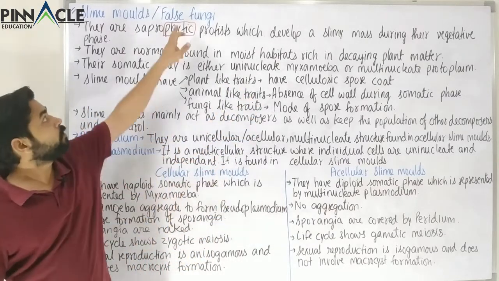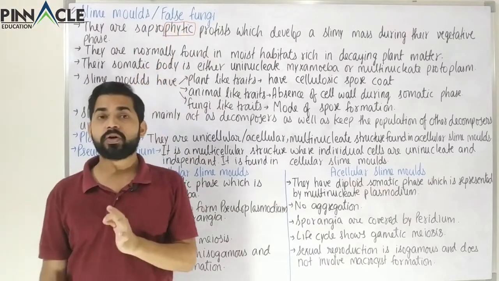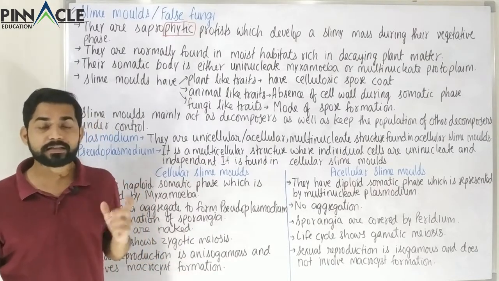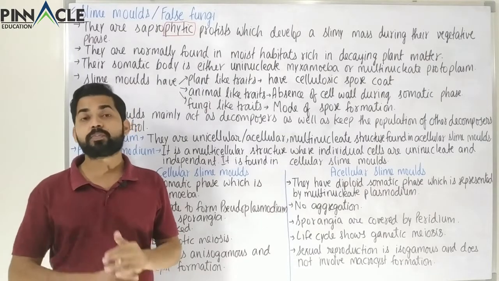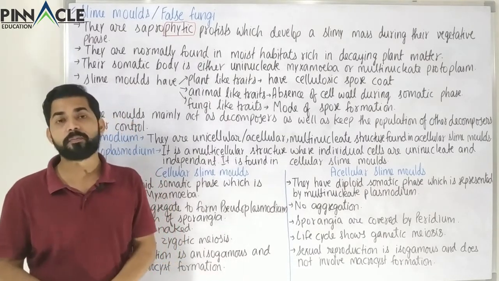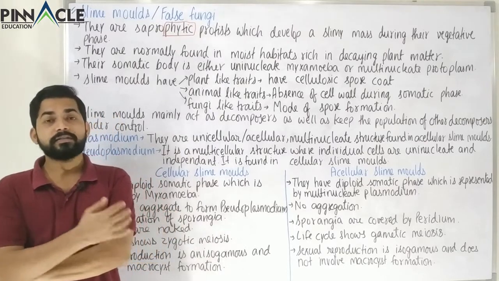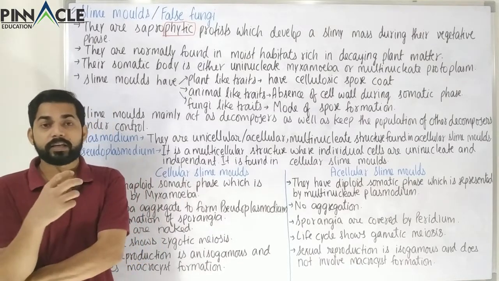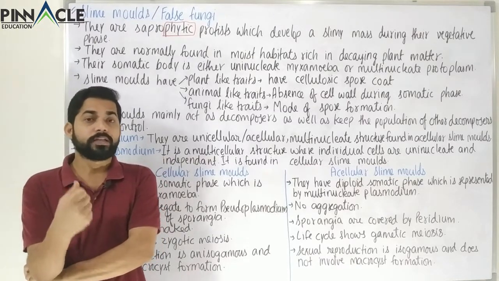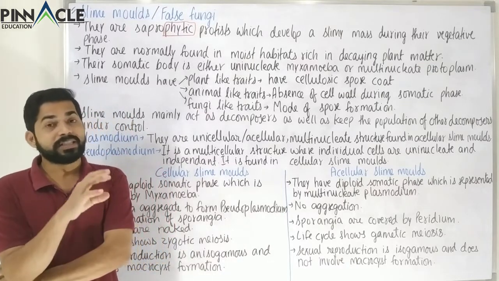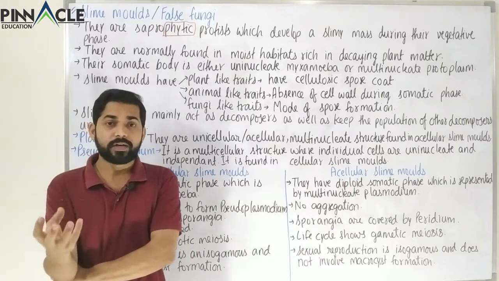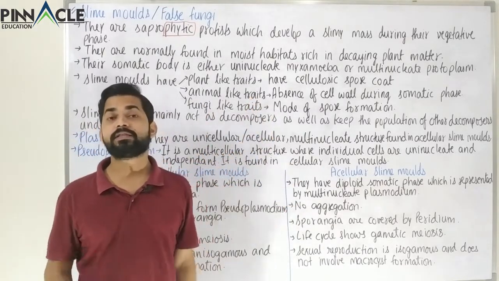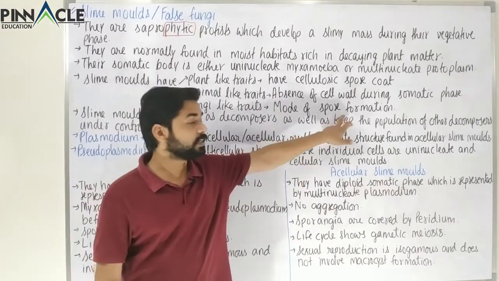Now this group has also been called false fungi. Then for sure these must have some characteristics similar to the fungi, and the characteristic which is similar to the fungi is the mode of spore formation. In the next kingdom, the fungi, we are going to study that there are lots of different types of spores, like conidia, oidia, sporangiospores, or chlamydospores. These are certain types of spores found in the kingdom fungi. So here also the mode of spore formation is similar to fungi. So this is a fungi-like category.